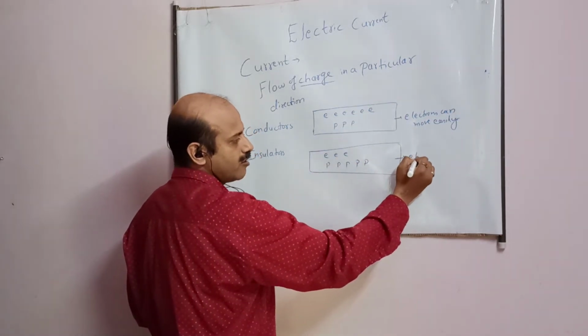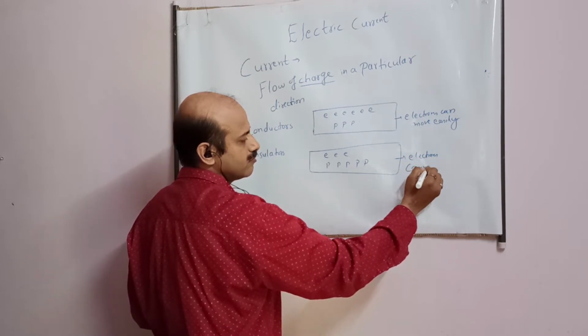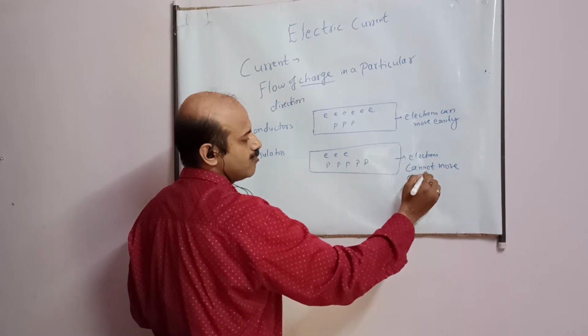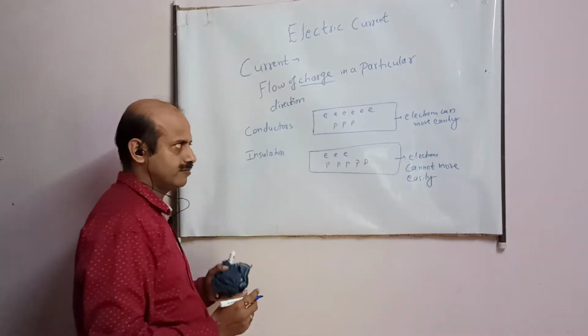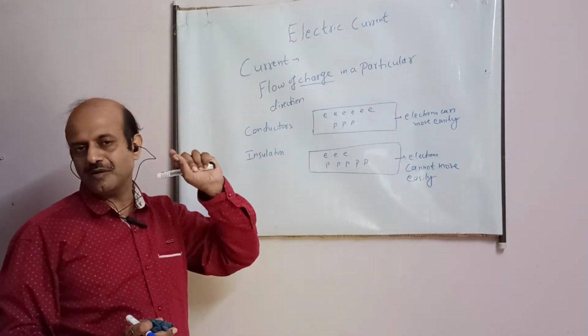In this, electrons cannot move easily. These protons are fixed, student. Fixed means they cannot change their position.